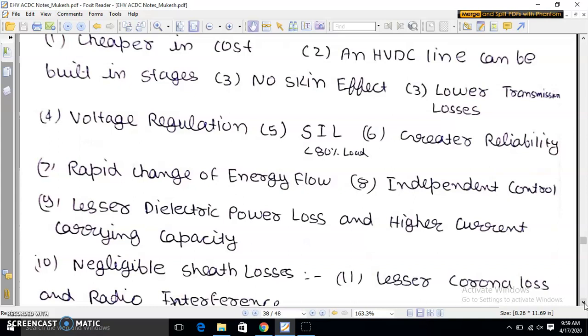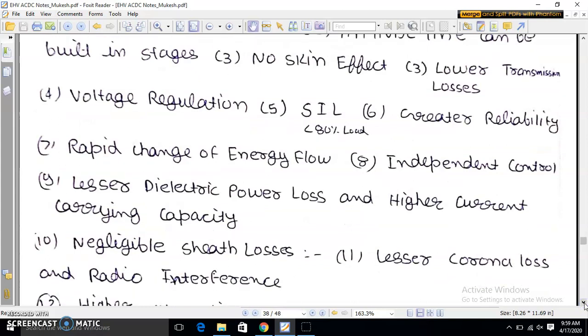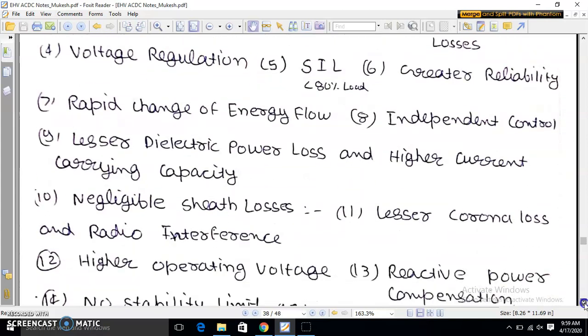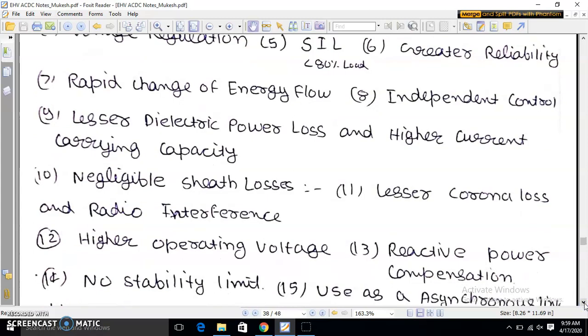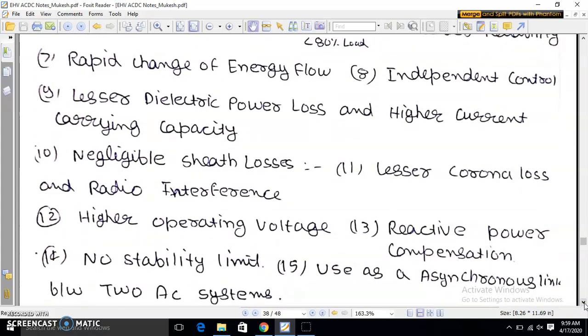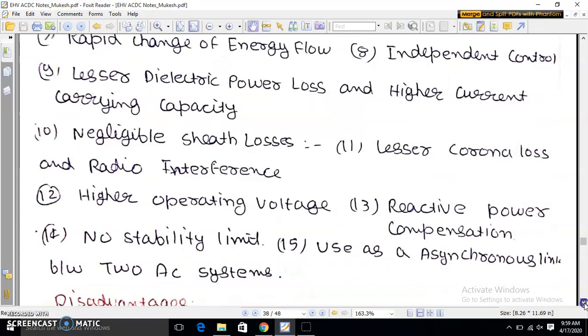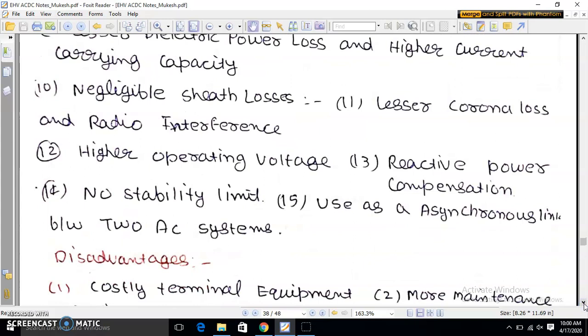Negligible sheath losses, lesser corona loss and radio interferences. Higher operating voltages can be achieved using HVDC transmission. Reactive power compensation is easy. No stability limit. It can be used as an asynchronous link between two AC systems.